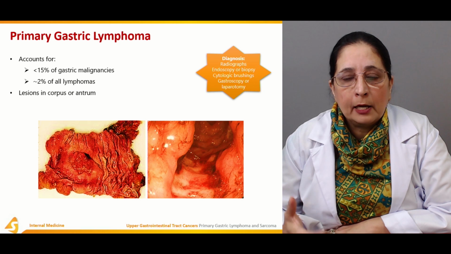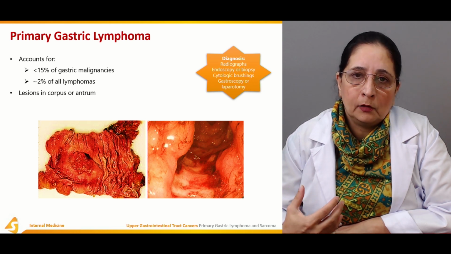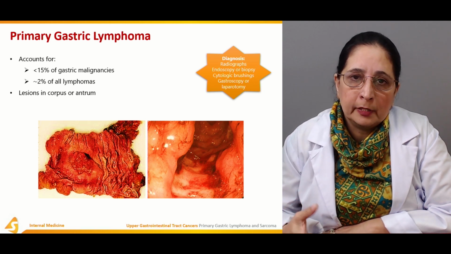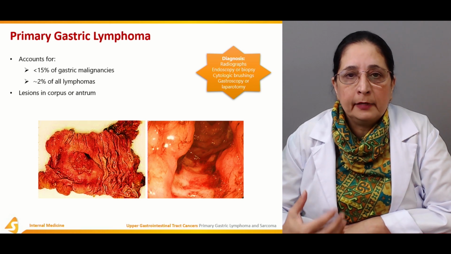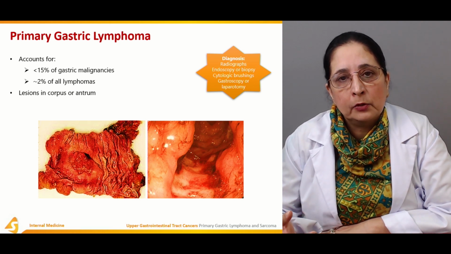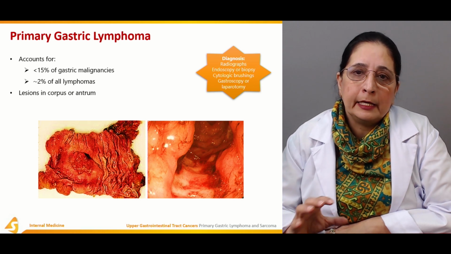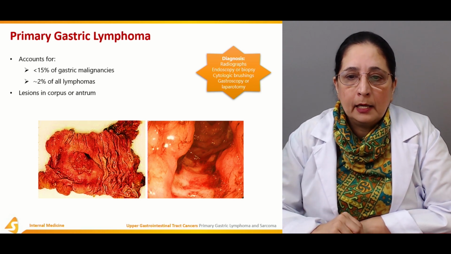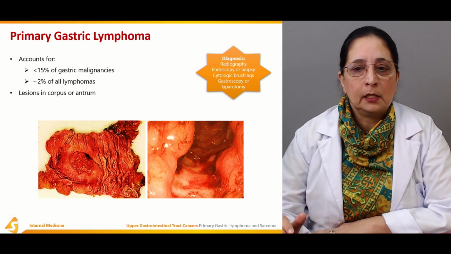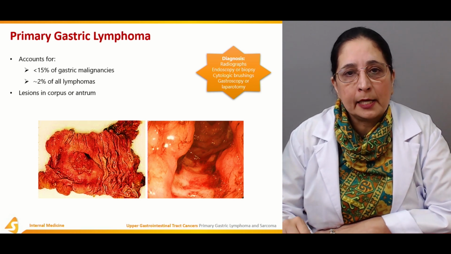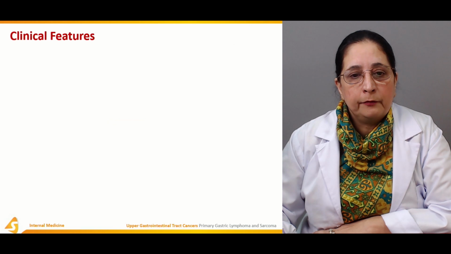And again, biopsy and cytological brushing or examination is very, very helpful in the diagnosis. These are done by gastroscopy and laparotomy. So these are the different diagnostic tests for the lymphomas.